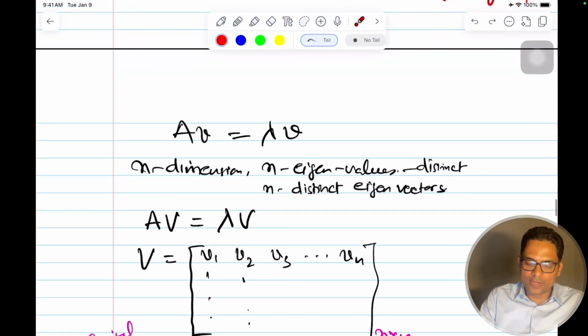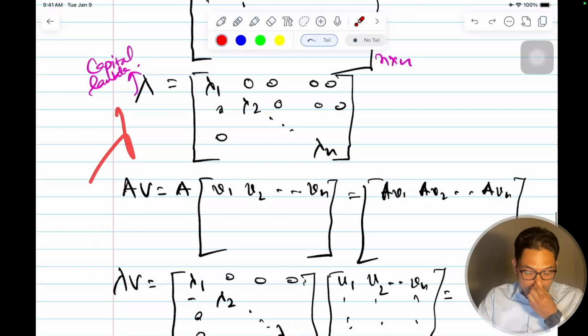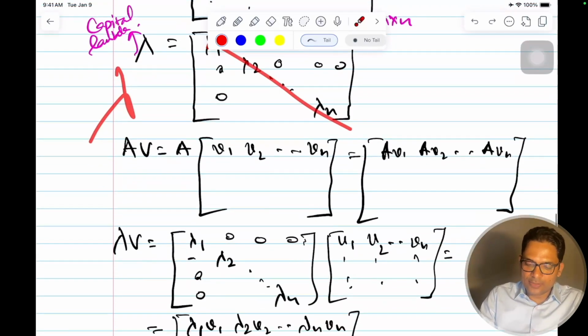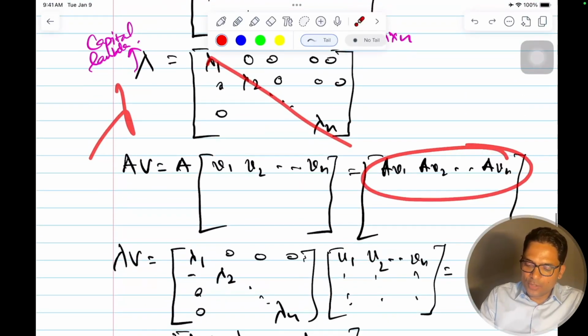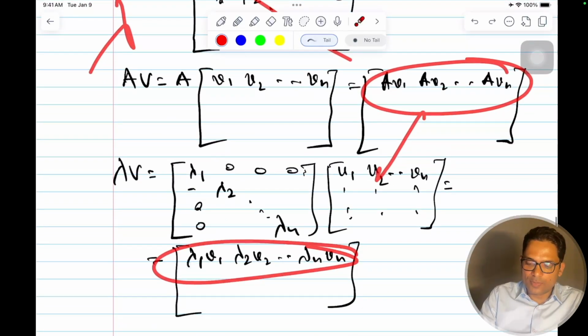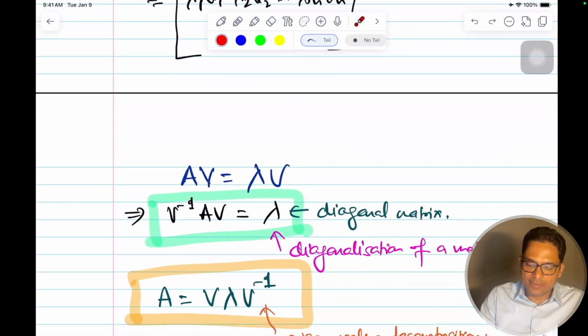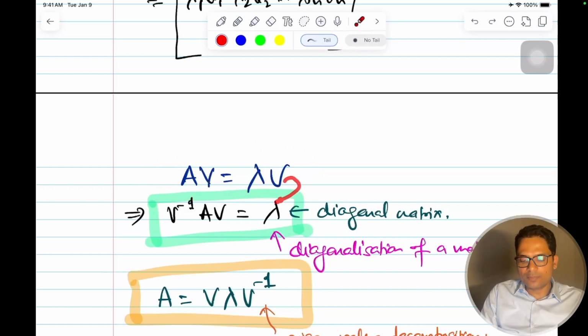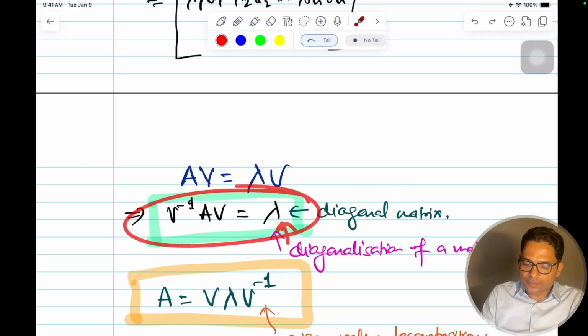Then we put all the eigenvectors in a matrix V and the lambdas across the diagonal of another matrix, and we saw that this is equivalent to multiplying A with v1, v2 and getting lambda 1 v1, and so on. We just clubbed them all together and put them in a beautiful matrix format, nothing else. And then finally we got this equation, and we just reshuffled stuff, and we got V inverse A V is equal to lambda, and that is a diagonal matrix. This shows that this is a diagonalized matrix.